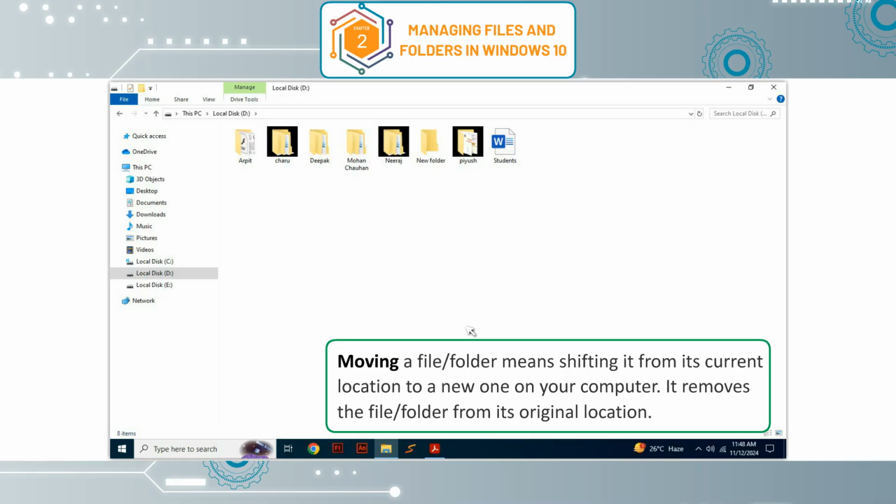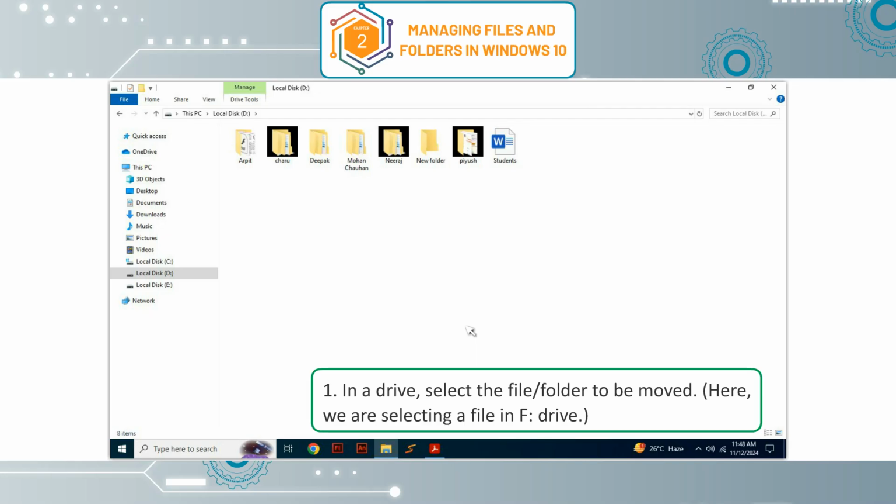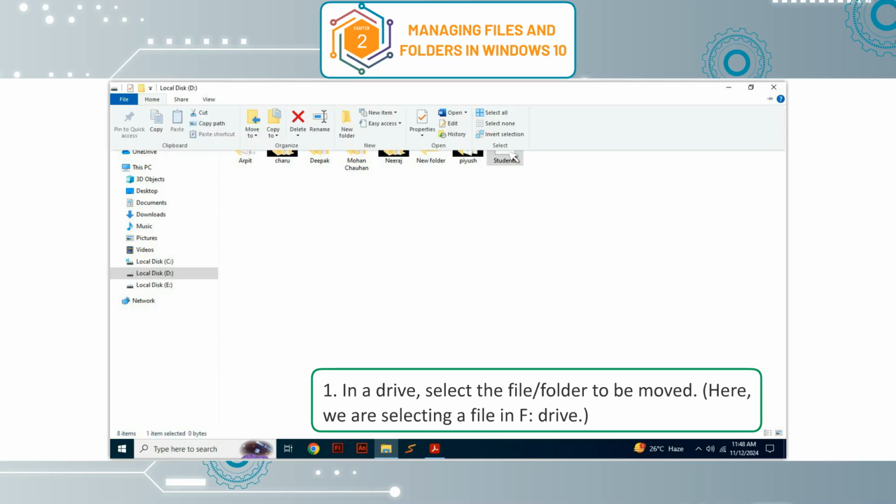Moving a file or folder means shifting it from its current location to a new one on your computer. It removes the file or folder from its original location. To move a file or folder, follow these steps. 1. In a drive, select the file or folder to be moved. Here we are selecting a file in F drive.